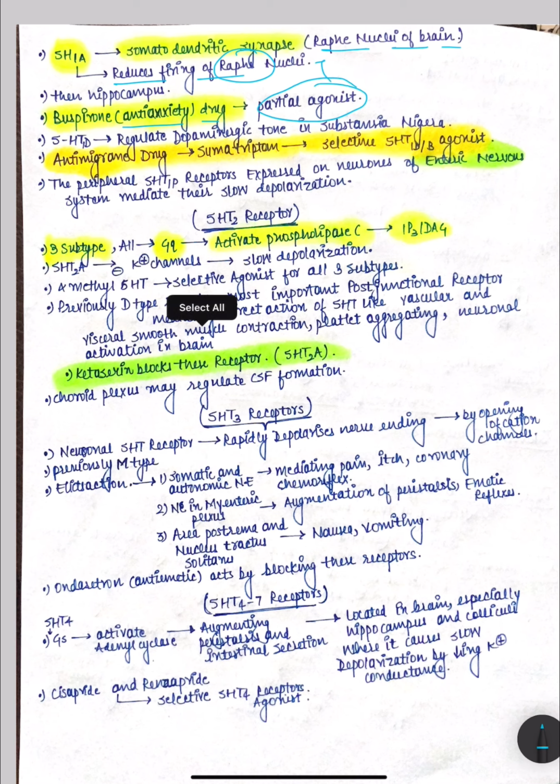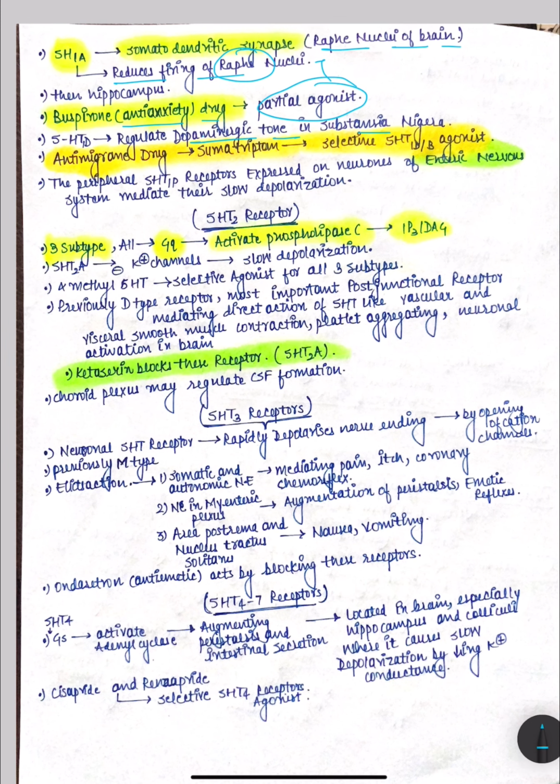Okay, so 5-HT1D or 5-HT1B, they regulate dopaminergic tone in the substantia nigra, and we will talk about these drugs later, but it is sumatriptan, which is an anti-migraine drug, and it is a selective 5-HT1D or 5-HT1B agonist. Okay, and we should talk about other subtypes as well. So 5-HT1P receptors are expressed on neurons of enteric nervous system and mediate their slow depolarization. Okay, so now we will talk about another receptor, which is 5-HT2 receptor.